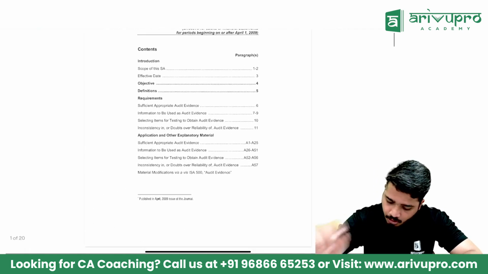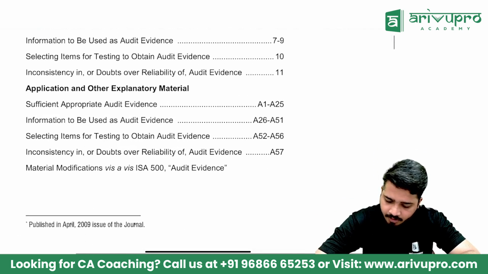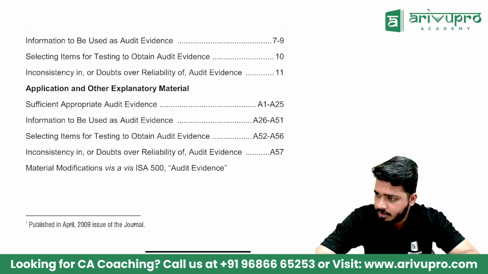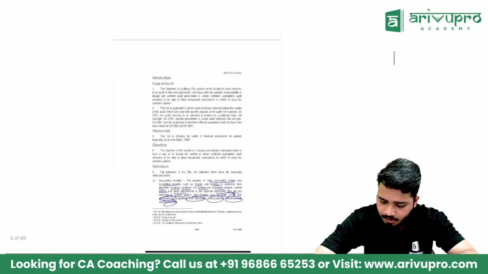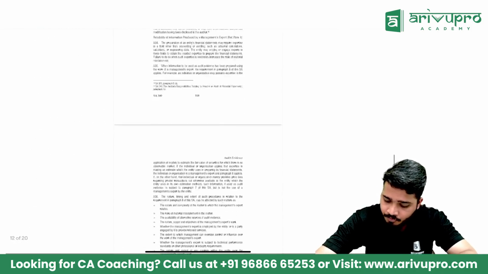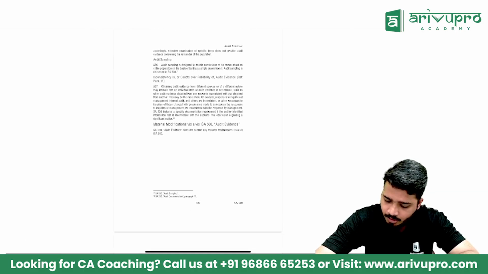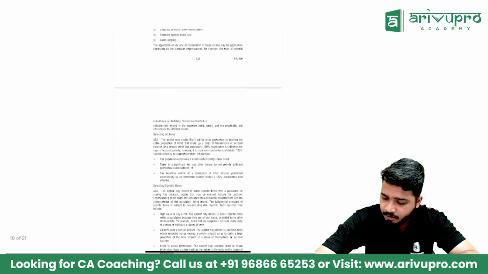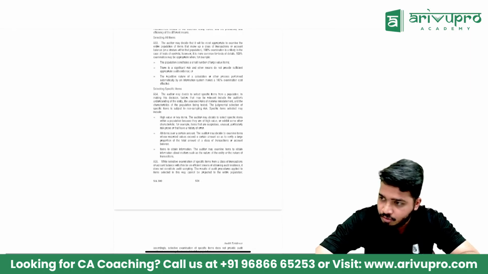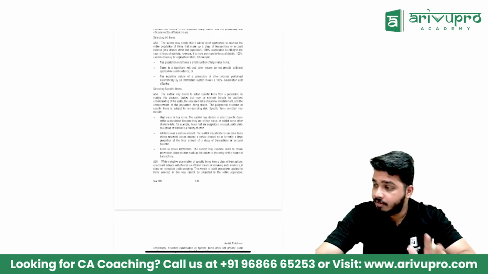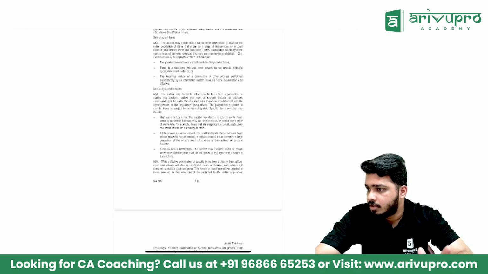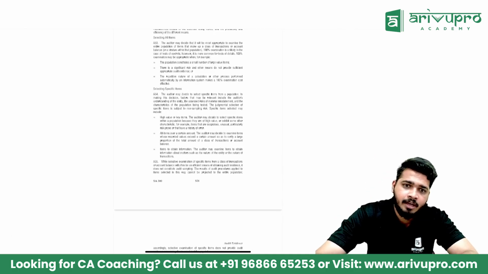You have 57 annexures, explanation material. That is a 20-page standard. This is without any more explanation. If I add SA 501 also to this, the standard will be very heavy and very difficult to cover also. So there could be a possibility where you may not be able to cover everything.